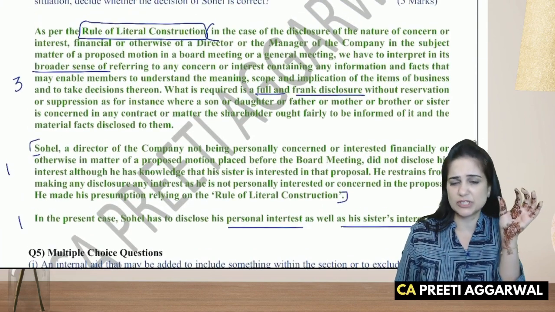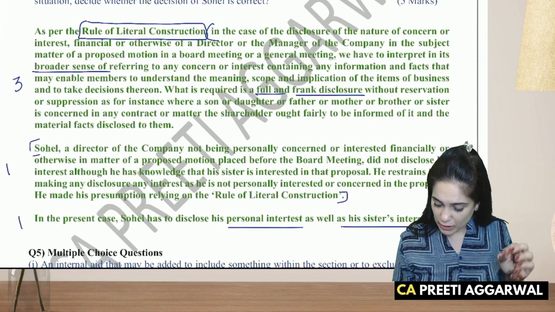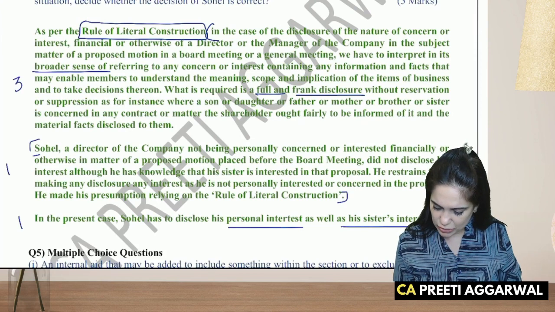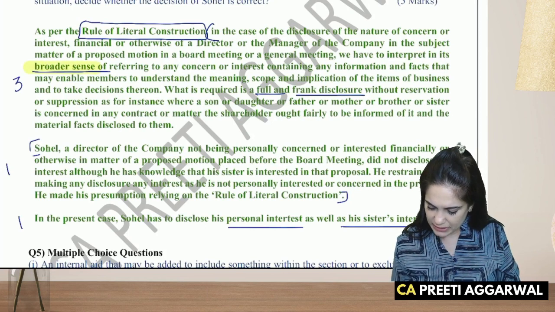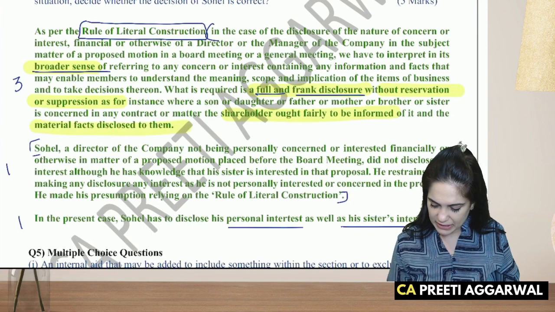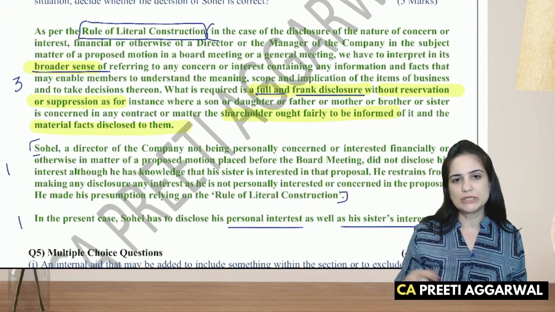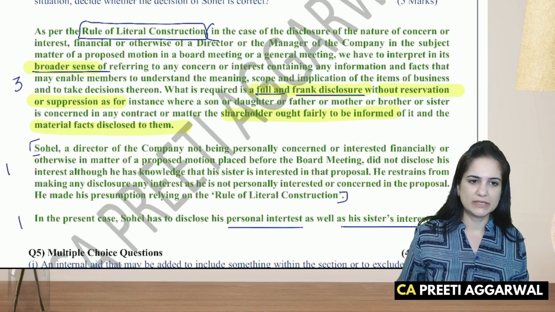Maximum marks for the first paragraph, which says what the keywords are. Chalo, let us highlight the keywords also. First is that in the broader sense, he should have interpreted this. He should give a full and frank review without reservation, suppression. The shareholder has to be fairly informed about it, and all the material facts should be disclosed. So these are the keywords which have to be present in your answer.